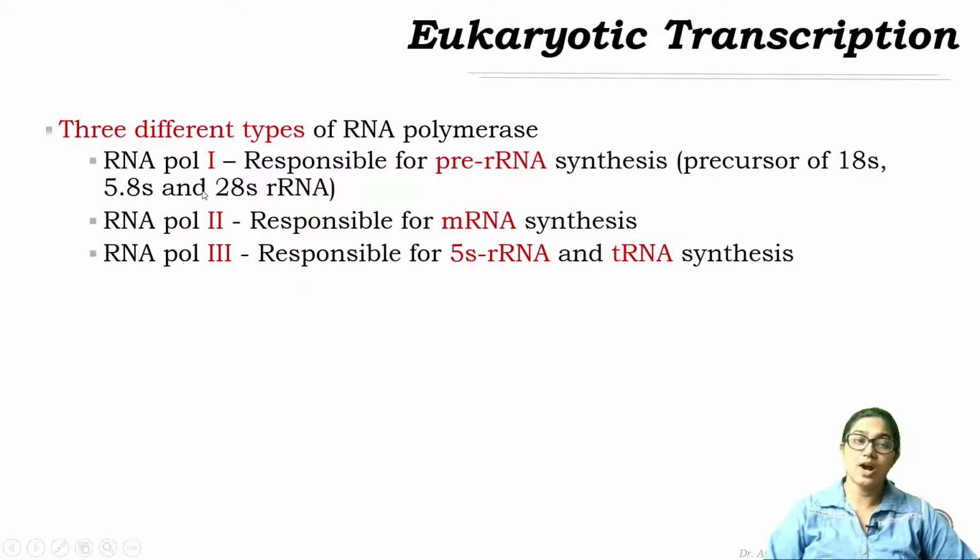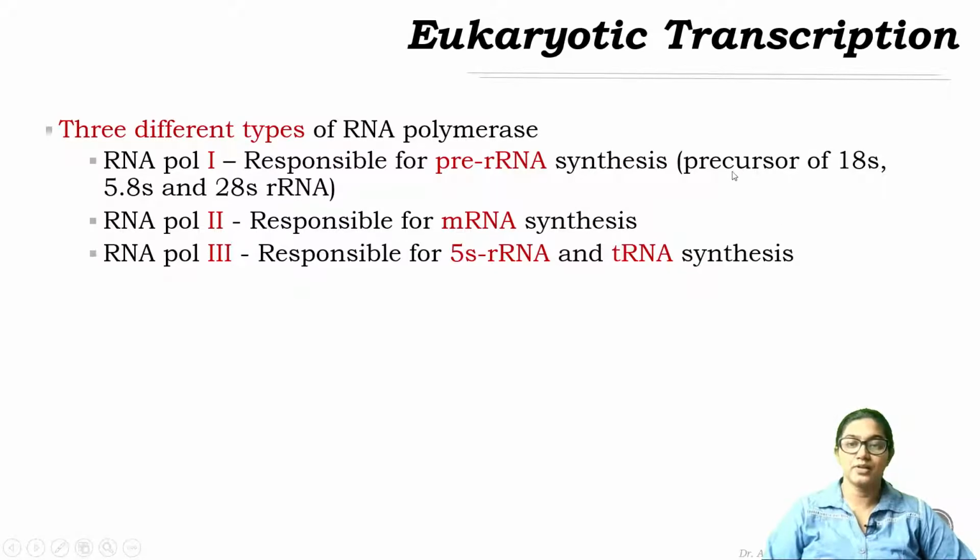Again, in eukaryotic transcription, there are three different RNA polymerases as you can see. Polymerase 1 is responsible for rRNA synthesis. This is the precursor for 18S, 5.8S and 28S rRNA. RNA polymerase 2 is responsible for synthesis of mRNA, and polymerase 3 is responsible for tRNA synthesis and 5S rRNA.